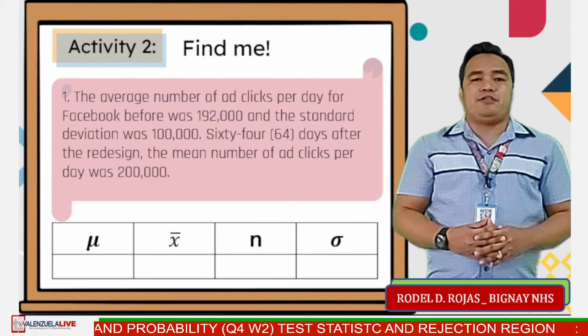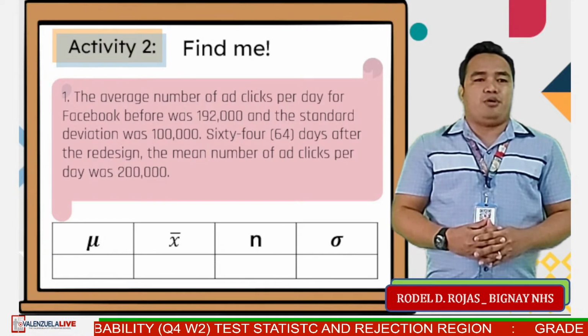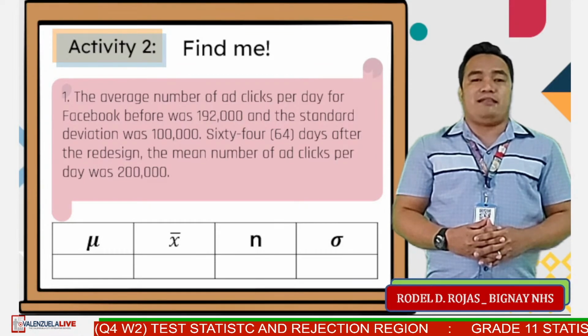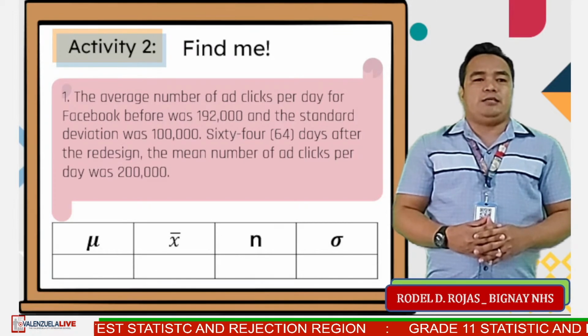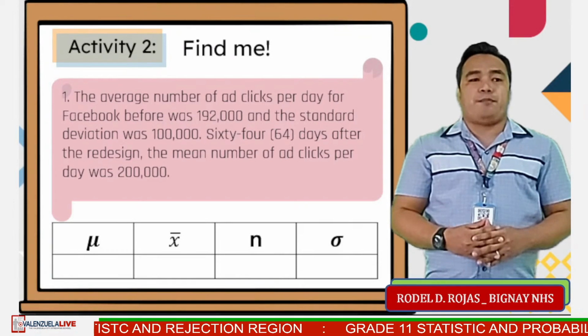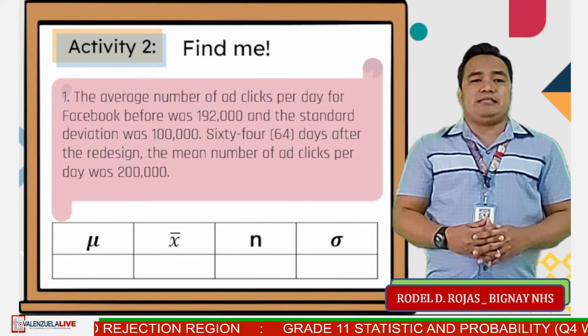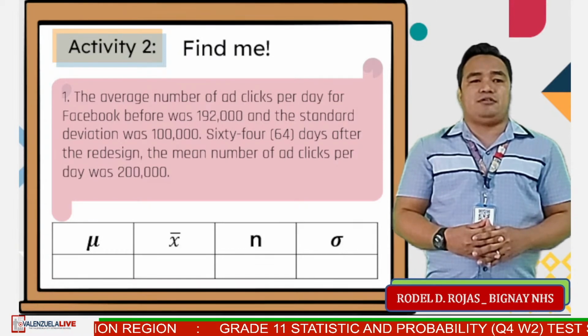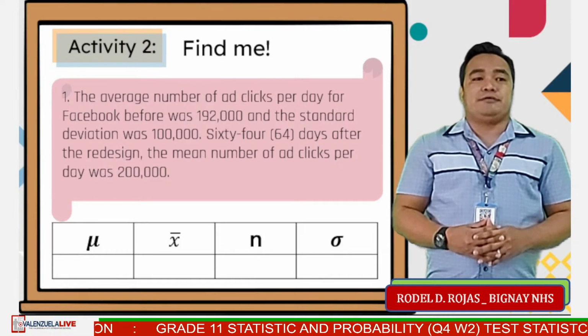64 days after the redesign, the mean number of ad clicks per day was 200,000.5. Find the population mean, sample size, and the population standard deviation. 10 seconds, go.